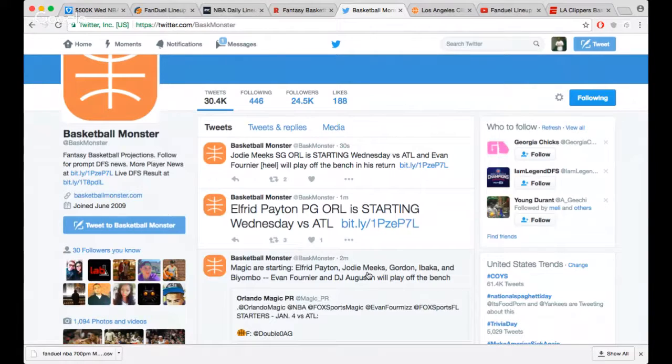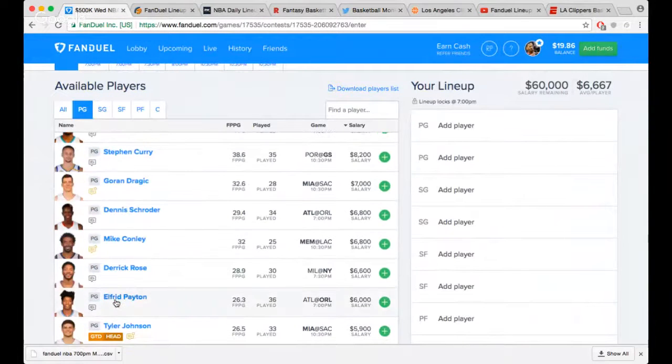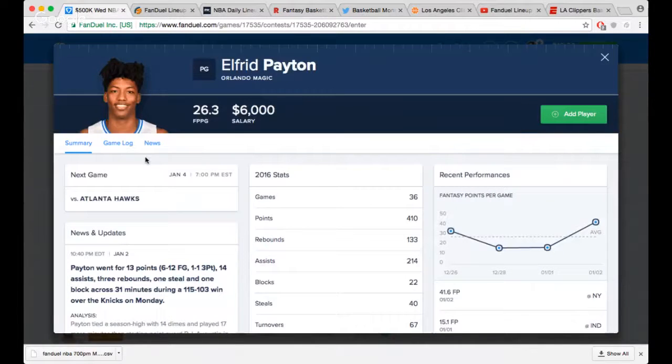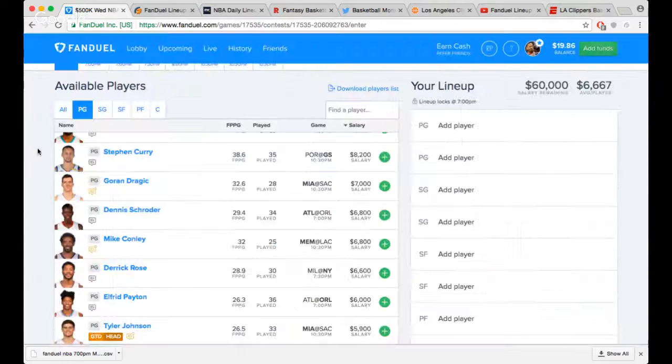I didn't want to have any exposure to him, if you guys saw my stream last night, because I'm like the minutes are being split. But if he's starting, man, I low key feel like he might see 30 minutes. And let's take a look at his price, 6K against one of the teams that suck versus point guards. So it looked like his minutes are probably about to start trending back upwards. So 6K, man, he might get back in my player pool.